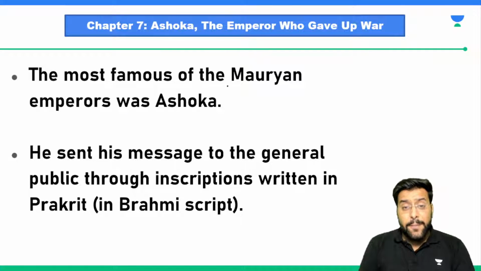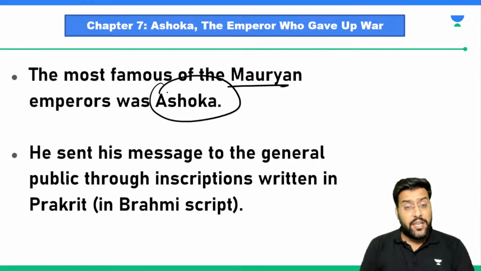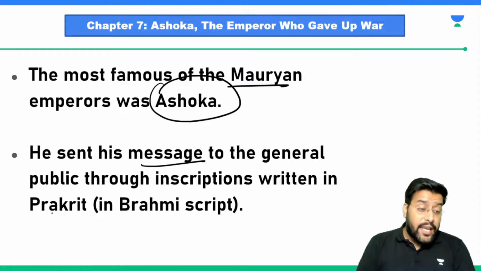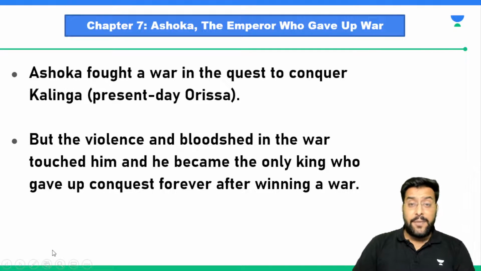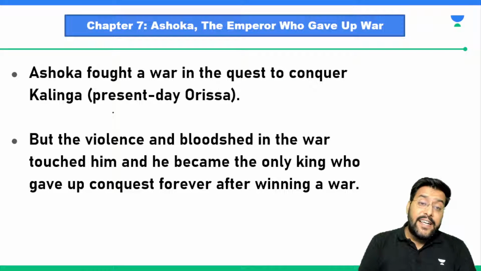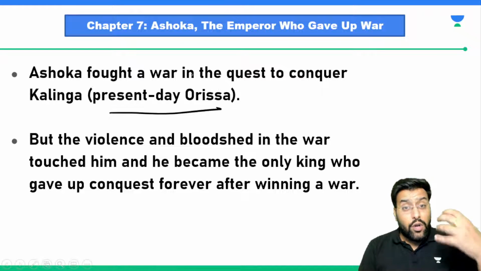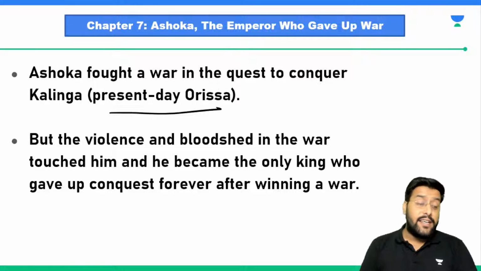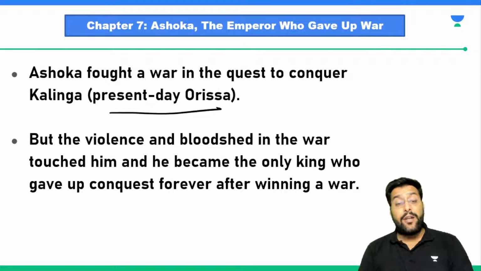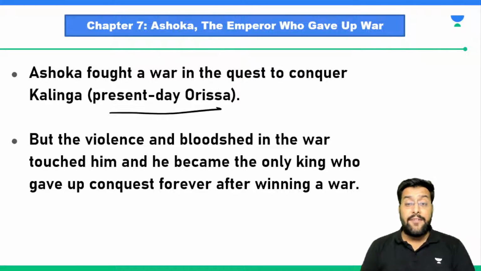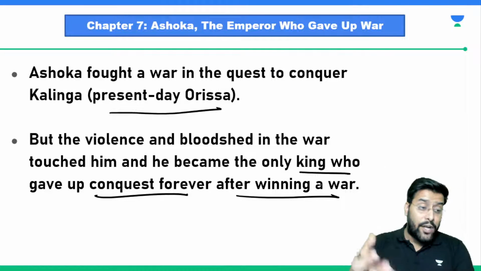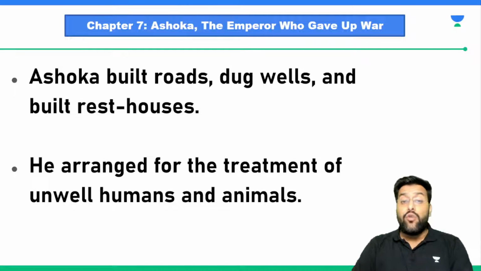The most famous emperor of the Mauryan Empire was King Ashoka. He gave the message of non-violence, he gave the message of Dhamma in the Prakrit language, which was written in Brahmi script. Ashoka wanted to control the present day Odisha, which was known as Kalinga. He fought this important battle of Kalinga, but immediately after the battle he gave up the bloodshed and became the only king who gave up conquest forever after winning a war. He won a war, and after that he decided no more wars.